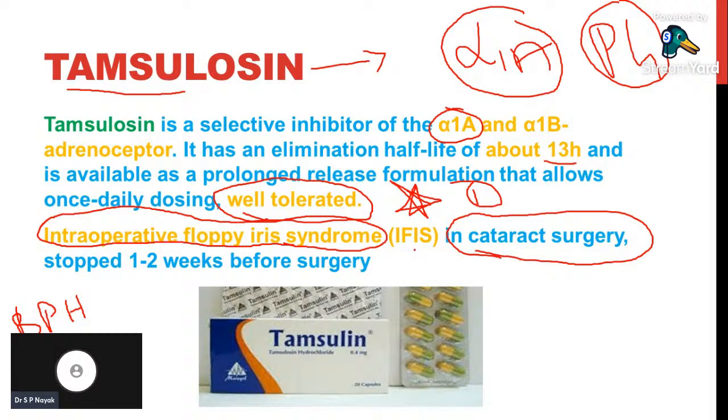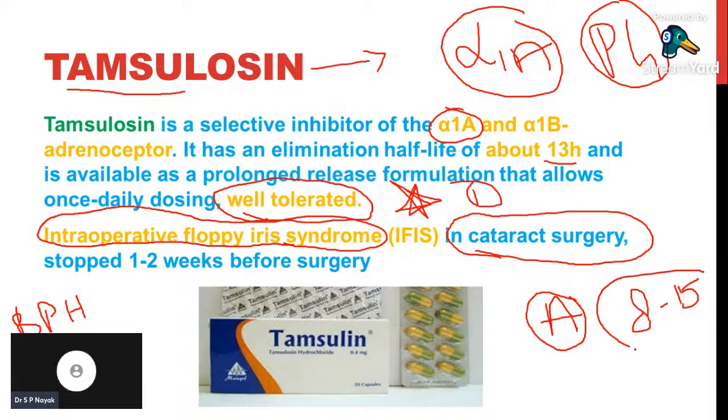So this is one important point we have to concentrate on while giving tamsulosin. Same like aspirin. Aspirin therapy should be stopped 8 to 15 days before any surgeries are performed.